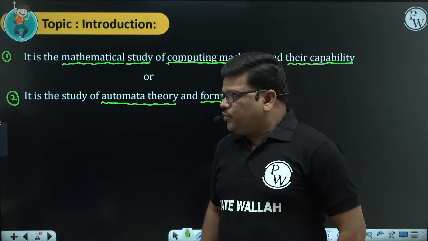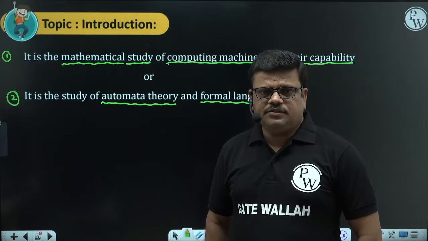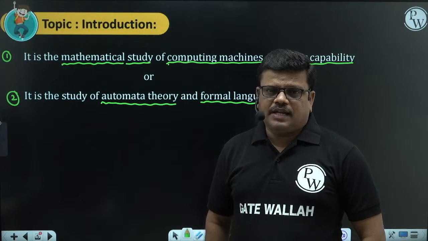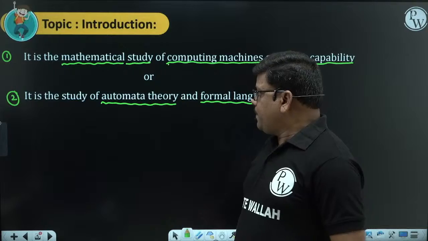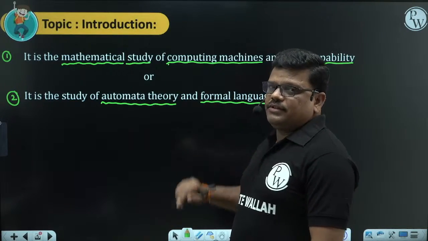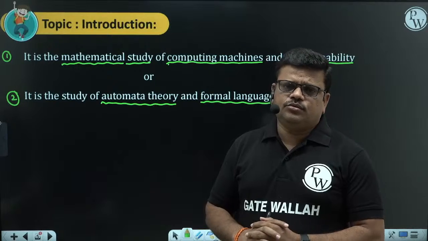So these two definitions seem clear. One definition is the mathematical study of computing machine capabilities. The other definition is automata theory and formal languages. These mathematical techniques are called automata theory and formal languages, and those we are going to study.